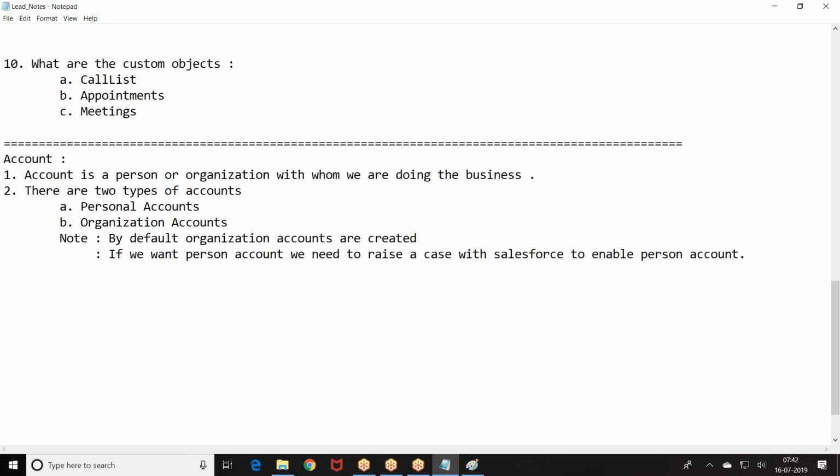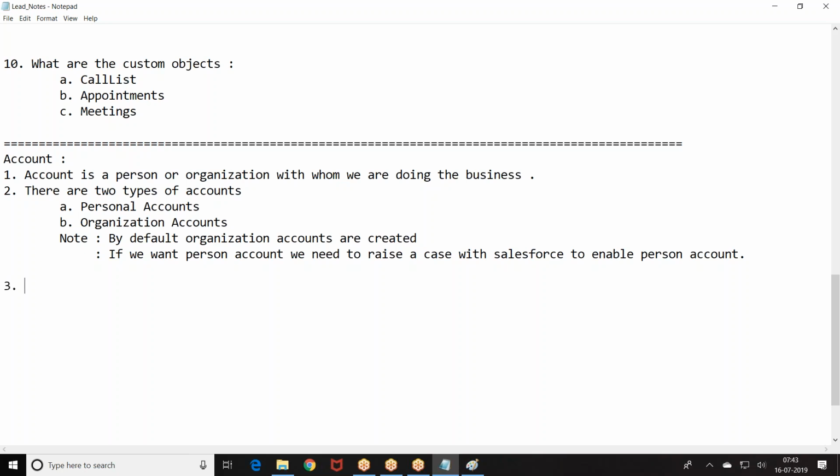By default, only organization accounts will come, company accounts. If you want to create a person as an account, we need to raise a case with the Salesforce team. They will enable it. Then personal accounts will come like a record type. So on the account, we get a record type of organization or person.